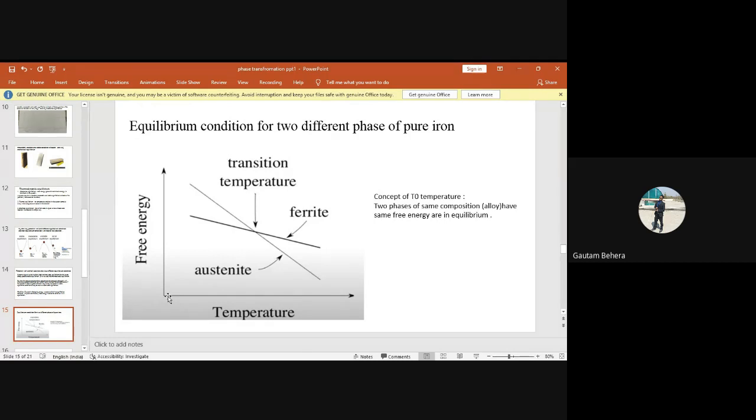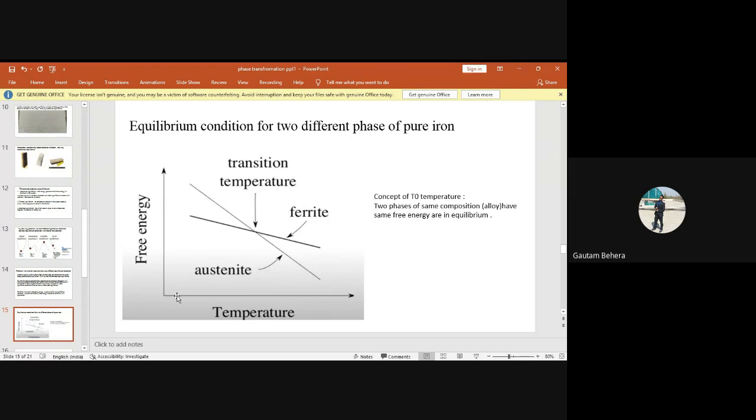Between the ferrite phase and austenite phase, which phase is having minimum free energy here at this temperature? Ferrite. Ferrite, very good, because the position of ferrite is here. You can see the ferrite position is here, means it is lower. And at the same temperature, the position of austenite is here. It has higher free energy, right?